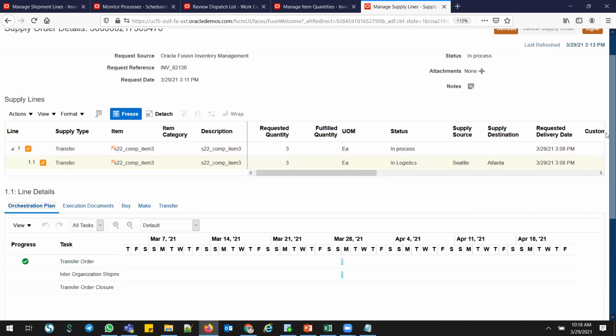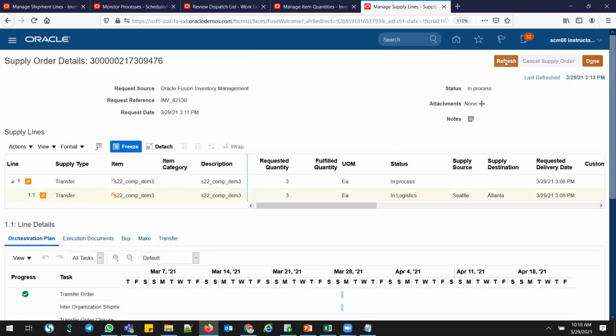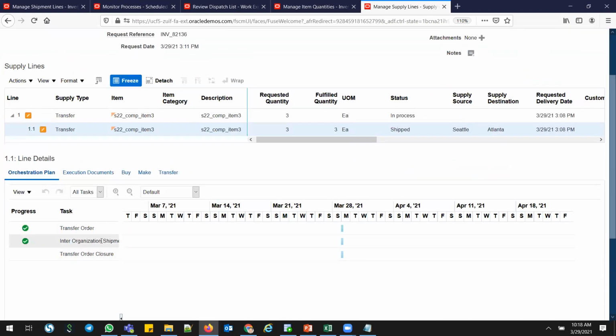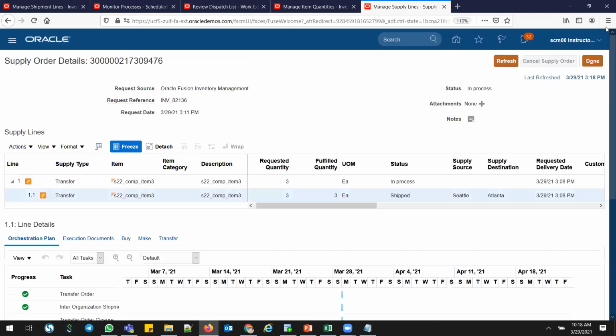This is the one. Refresh. You see, transfer organization shipment completed. Now I need to go to transfer order closure, which means once the requesting org 002 receives the material, the transfer order will be closed. This scope process will be closed.